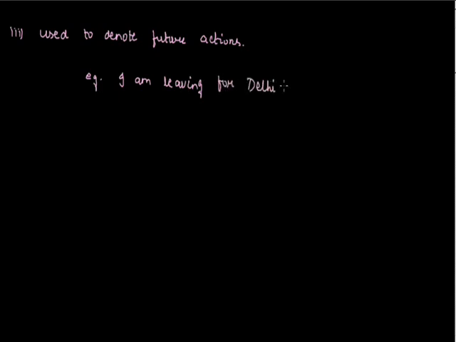Next use of present continuous tense is that it is also used to denote future actions, which are going to happen in the near future. For example, I am leaving for Delhi tomorrow. So this is a future action which is about to happen in the near future. This can also be denoted in present continuous tense.